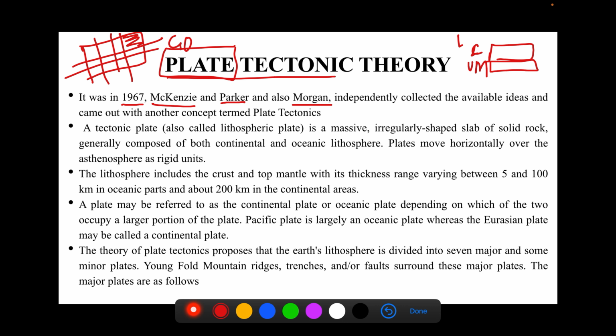A tectonic plate is also called a lithospheric plate. We have seen just now what a lithosphere is. It is basically crust and some part of upper mantle. It is a massive, irregularly shaped slab of solid rock, generally composed of both continental and oceanic lithosphere. Plates move horizontally over the asthenosphere as rigid units.